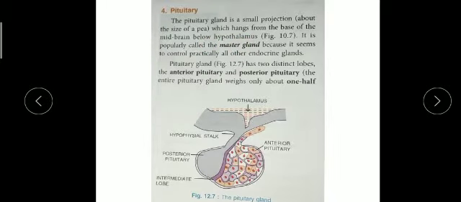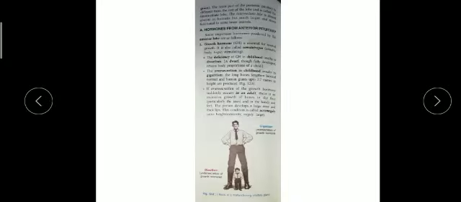Now it has two lobes. You can see here, anterior pituitary and posterior pituitary. Along with it, it has an intermediate part in the middle, which is called the intermediate lobe. So it is made up of three lobes: anterior pituitary lobe, posterior pituitary lobe and intermediate pituitary lobe. You can see the hypothalamus also in this diagram. The entire weight of the pituitary gland is about 1.5 grams.